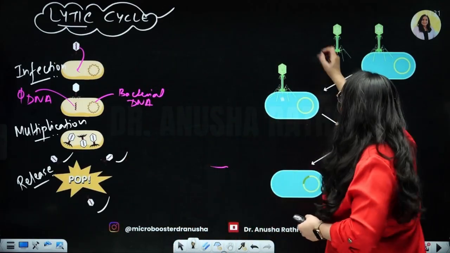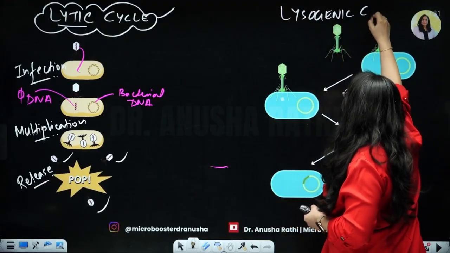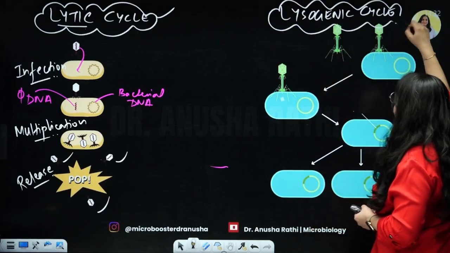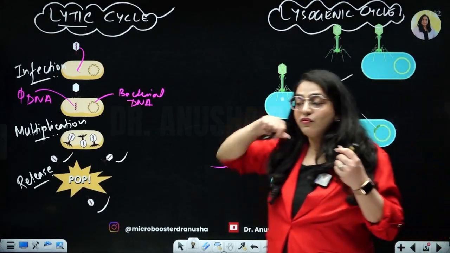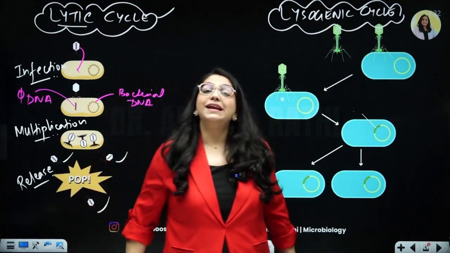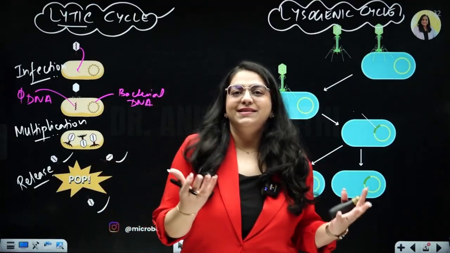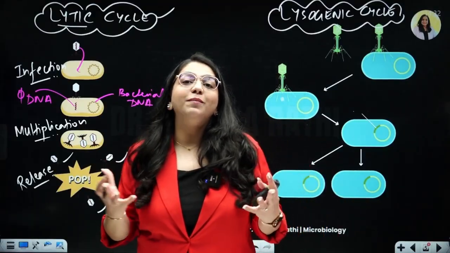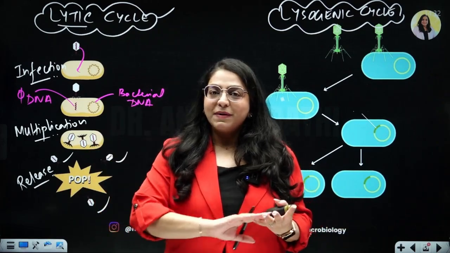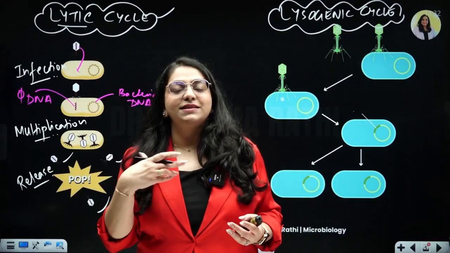Then the other cycle is called the lysogenic cycle. What happens in the lysogenic cycle is something even more shrewd, right? So over here, the phage becomes a part of the life of a bacterium, and the bacterium does not even realize. So it's kind of like घर का भेदी, yes. So वो उसके घर में घुस के बैठा है, उसके बच्चों के साथ बड़ा हो रहा है, और बैक्टीरिया को खबर तक नहीं है कि उसके साथ ऐसा कुछ हो रहा है, राइट?